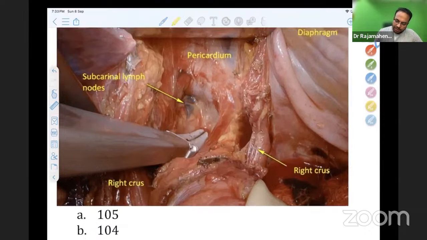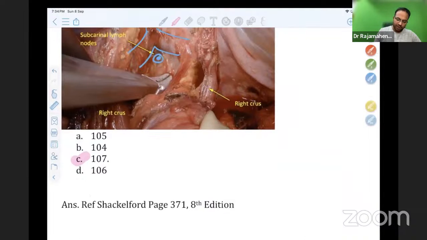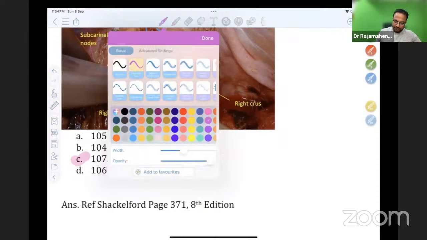This node. This is a classical picture showing you the bifurcation of the trachea. This is the answer for this question. So the node asked in the exam is 1 or 7 node. That is a point I want you to remember. So the node asked in the exam is 107.